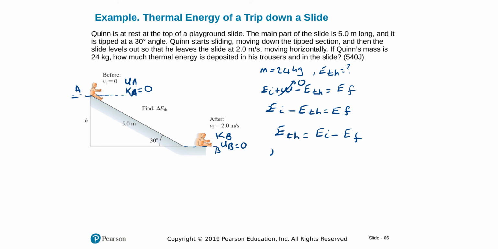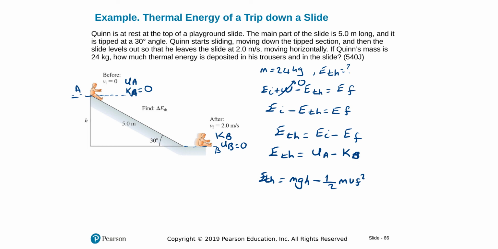So we'll say E thermal is equal to potential energy at A minus kinetic energy at B. Initial is only potential energy at A, and final is only kinetic energy at B. We're almost done. We'll put UA, mgh, minus kinetic energy. Oh, that's B. Sorry about that. At B, 1 over 2 m v final squared, final velocity there, and solve for E thermal.